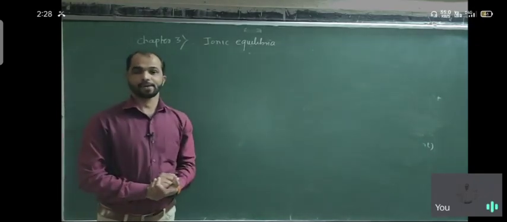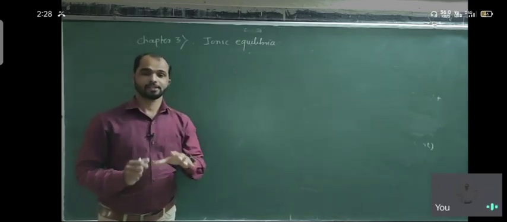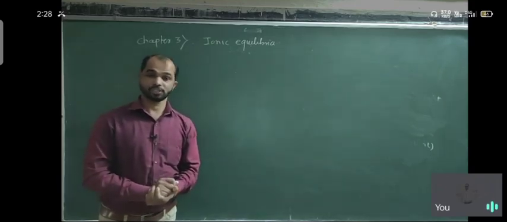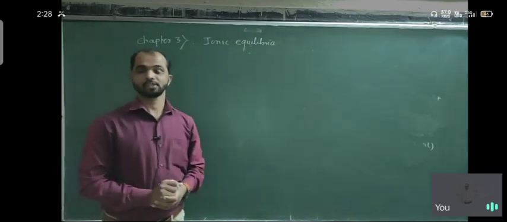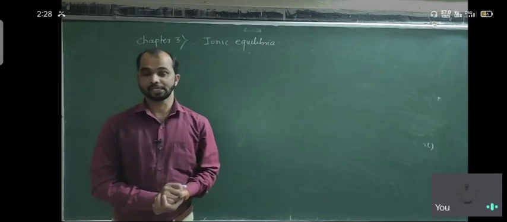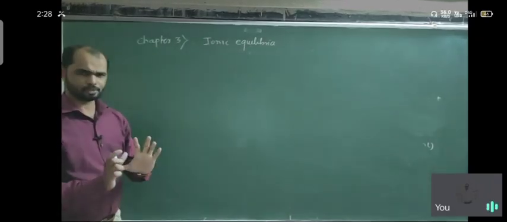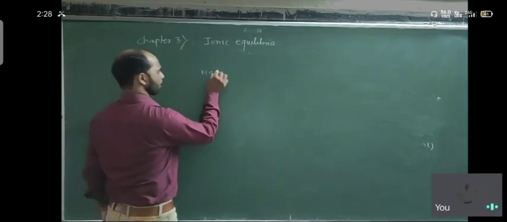Ionic equilibrium means the equilibrium reached when substances are ionized in aqueous condition. So dissociation or ionization of a substance in aqueous condition, when equilibrium is maintained or reached, is the ionic equilibrium. Simply, what is ionic equilibrium? Suppose we consider NaCl.